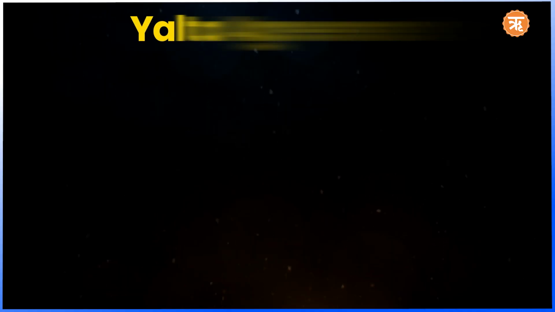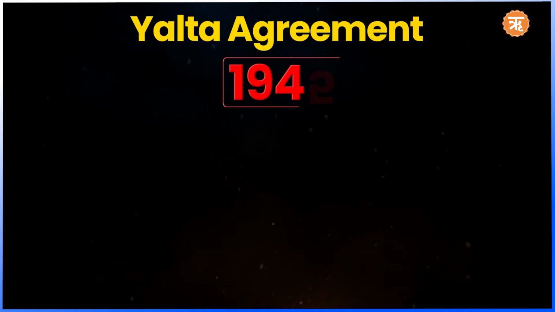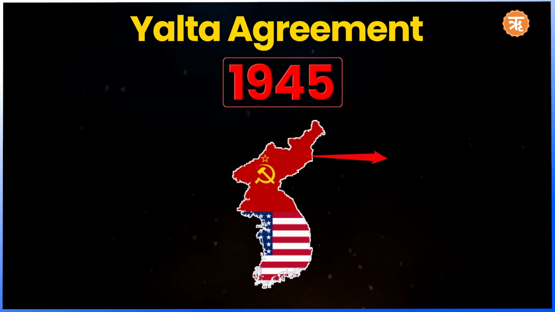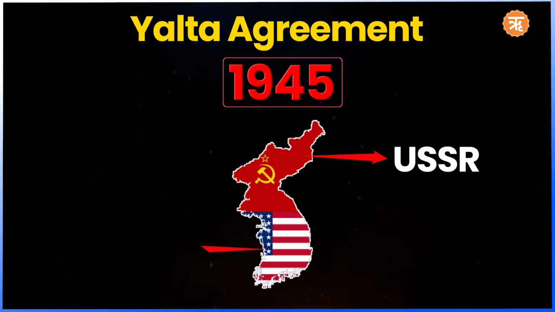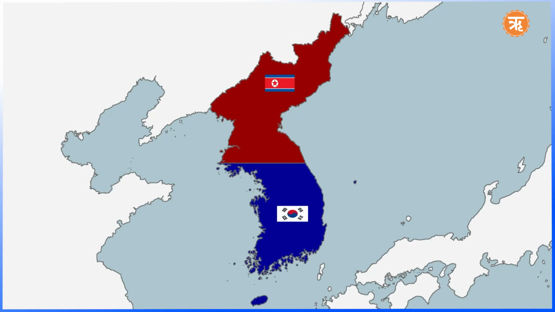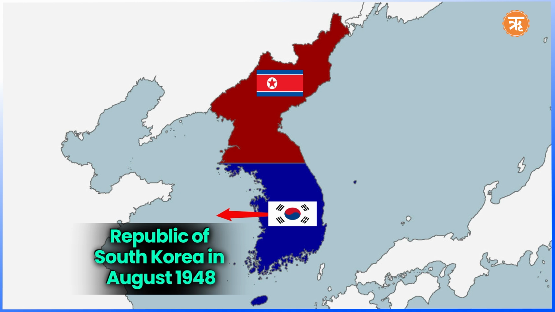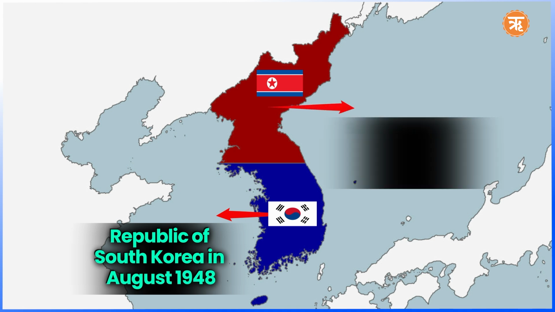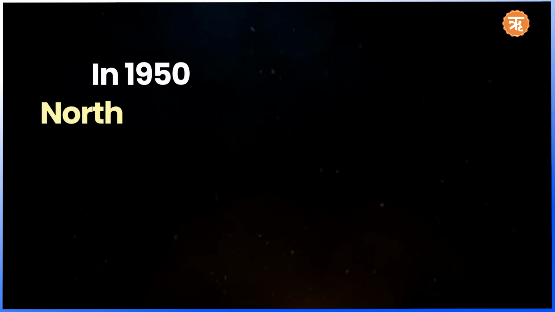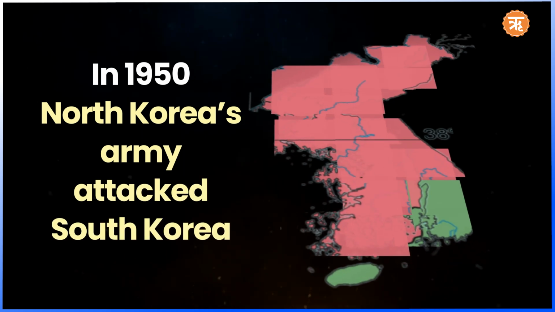Then in 1945, the Yalta Agreement was signed, according to which Korea was divided into two parts. Thus, the northern part of Korea came under the USSR and the southern part came under the United States. In August 1948, the Republic of South Korea was established in the southern part, and in September 1948, the Democratic People's Republic of Korea was founded in the northern part. Once they became separate countries, enmity grew between them. In 1950, North Korea's army attacked South Korea.